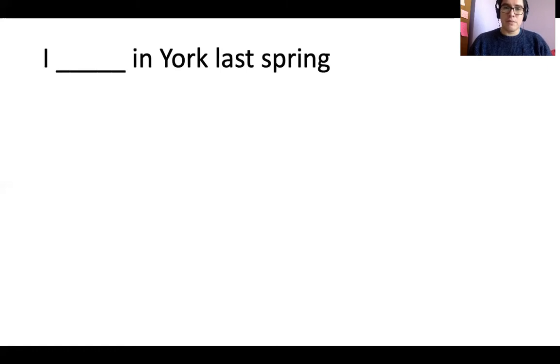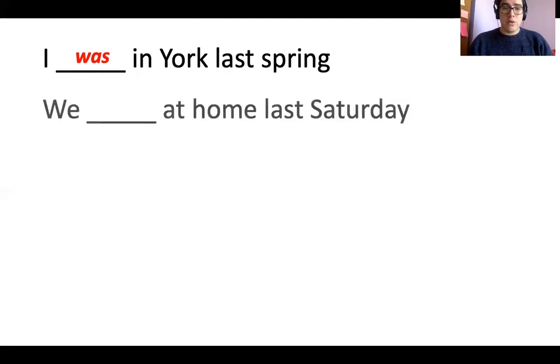Now, let's check a few examples. Look at this first example. Should we complete with was or were? So in this case, the complete sentence is I was in York last spring. What about this example? Should we complete with was or were? In this case, we're going to complete with were, and the full sentence says, we were at home last Saturday.